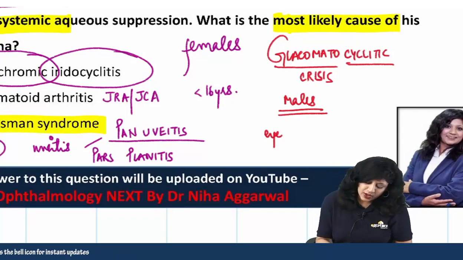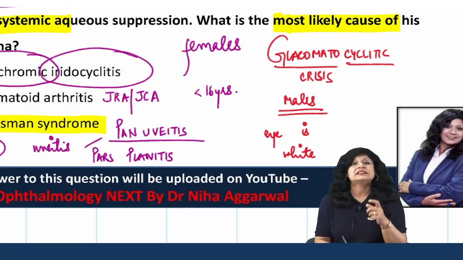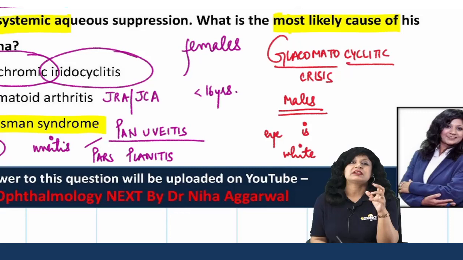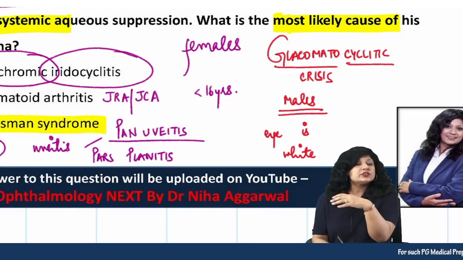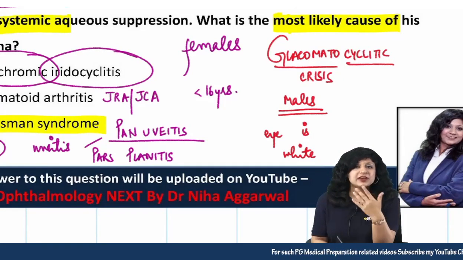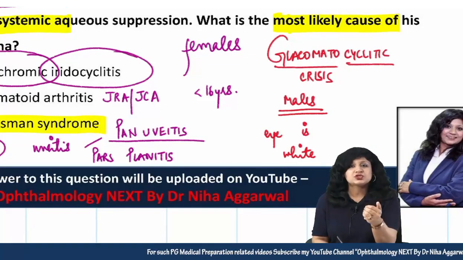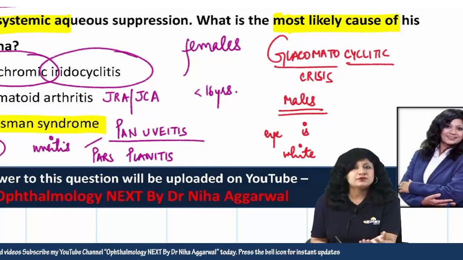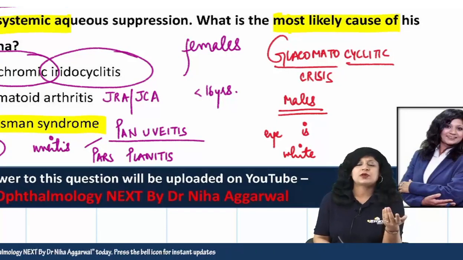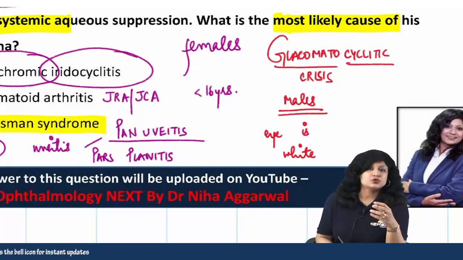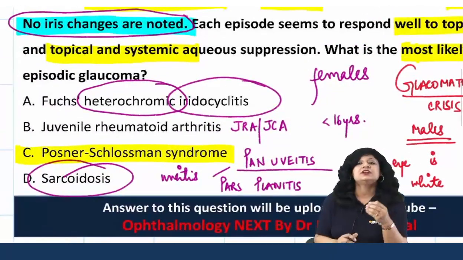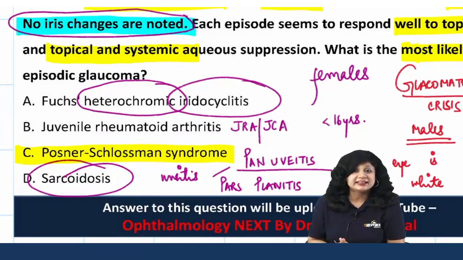You do not have any congestion, because why is glaucoma occurring here? Due to trabeculitis. You have got inflammation in the trabecular meshwork. So there is no congestion actually, there is no narrowing of the angle. You have got inflammation which is leading to the blockade at the trabecular meshwork, and usually it is on one side, that is leading to glaucoma. So this is ideally a case of Posner-Schlossman syndrome, also called glaucomatocyclitic crisis.